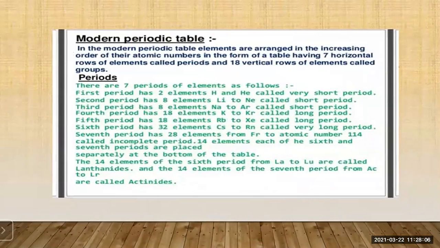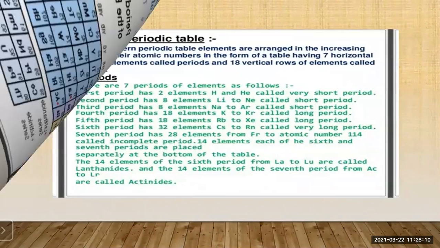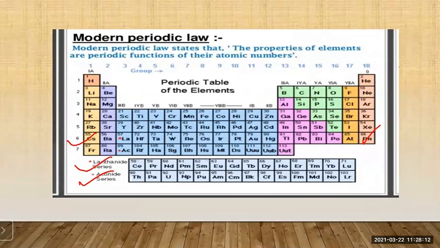What you have to remember in case of the modern periodic table is that it has 18 vertical groups and 7 horizontal periods. These groups are again divided into subgroups, the A and the B subgroup.